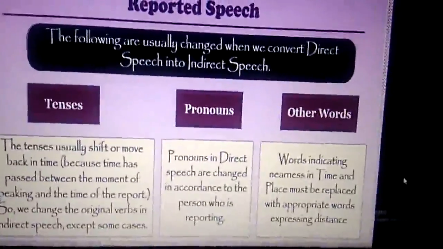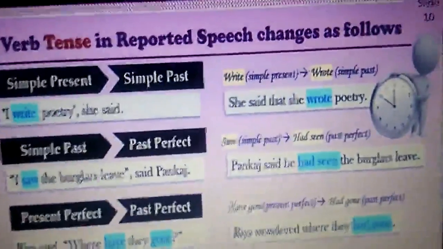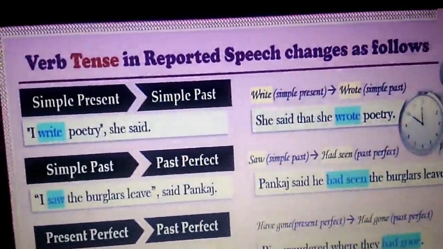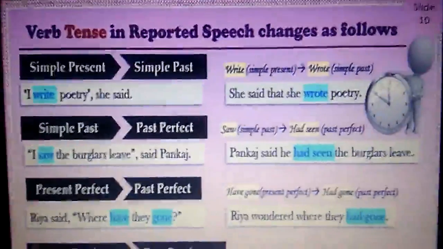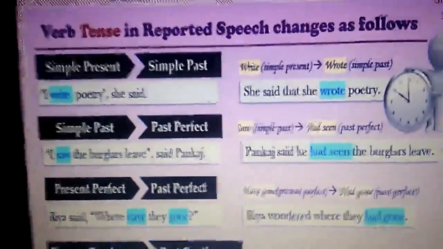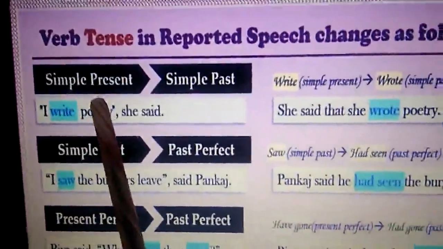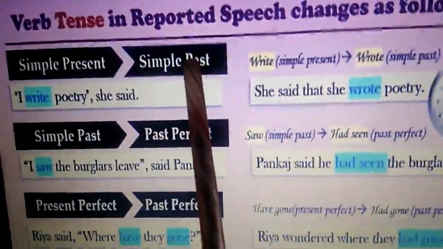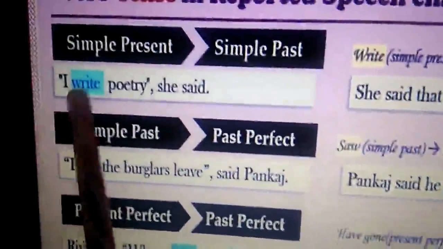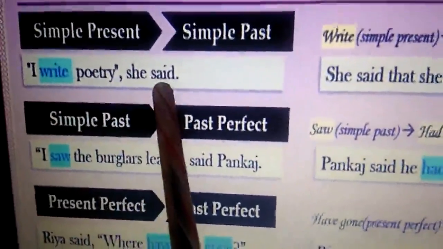And first we take tenses. Now, how do these changes come in the uses of tenses? When a direct speech is converted into indirect speech, how does a back shift of tense, or a change in tense, take place? See here. Simple present tense becomes simple past. See this example: I write poetry, she said.